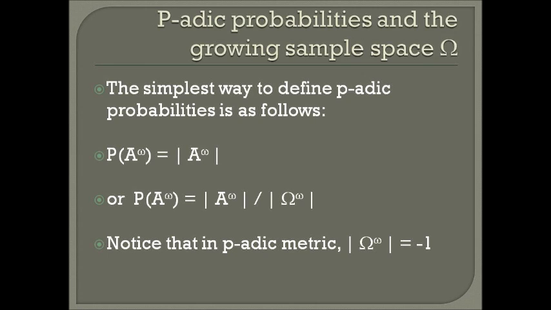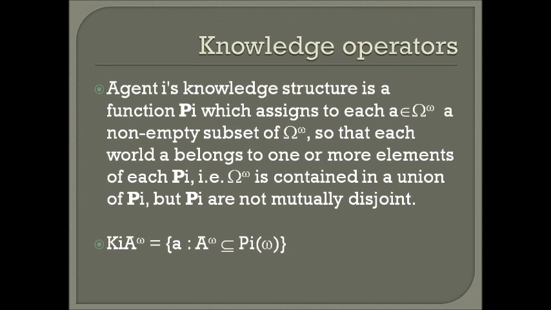Or, for example, another way. Notice that in periodic metric, the cardinality number of infinite product of omega is equal to minus 1.